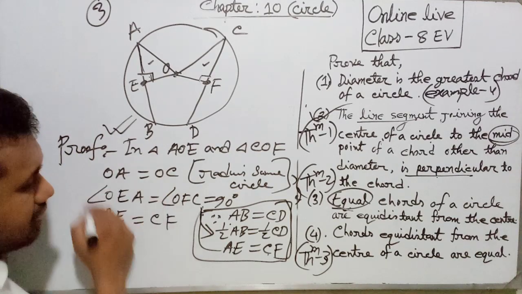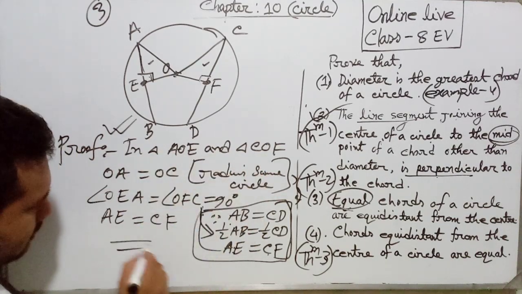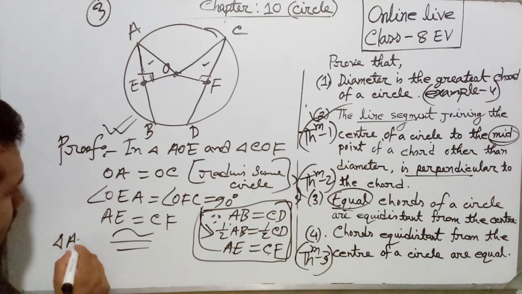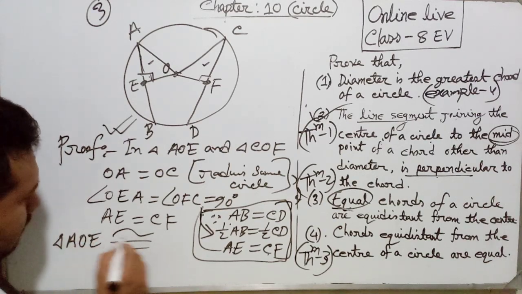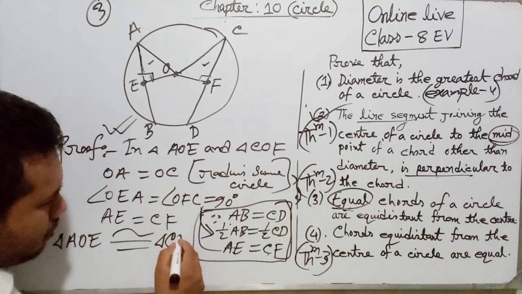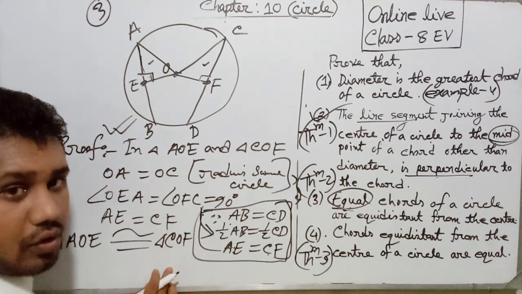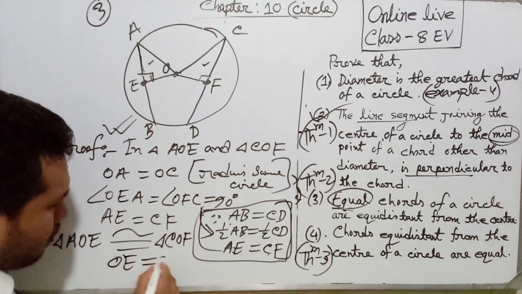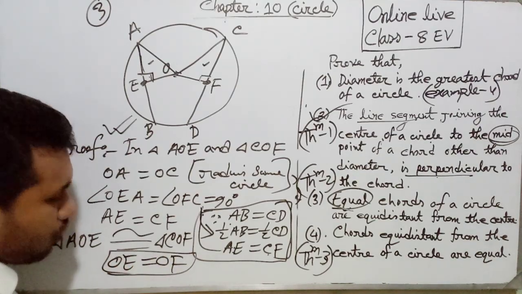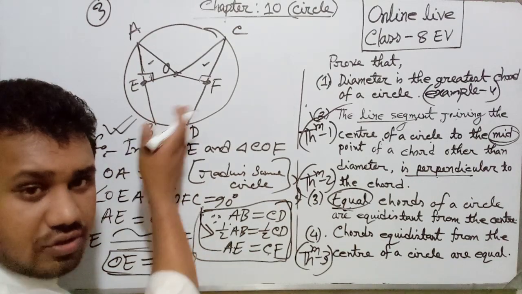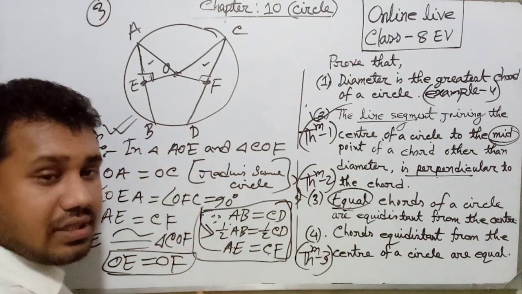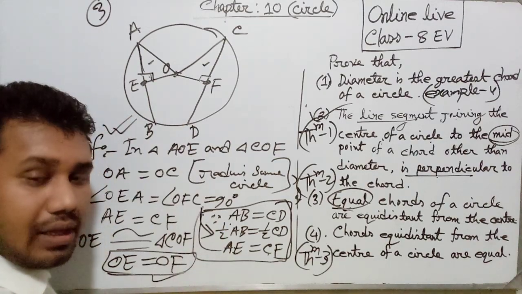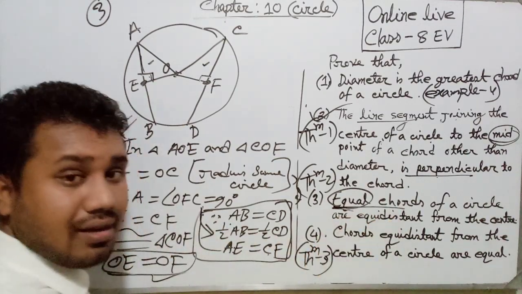Now look, these two triangles are congruent: triangle AOE and triangle COF. If these two triangles are congruent, all corresponding parts are equal. So OE equals OF. Now dear students, what is OE? OE is the distance of AB, and OF is the distance of CD from center O. So both are equal. That means their distances are equal.